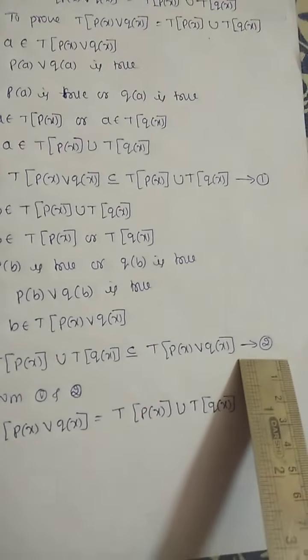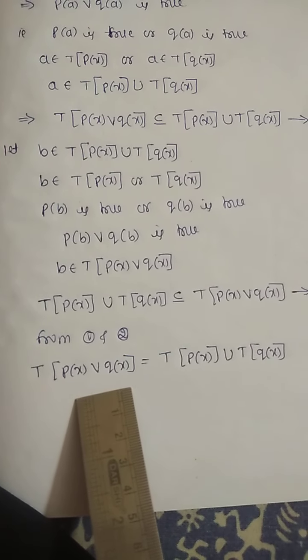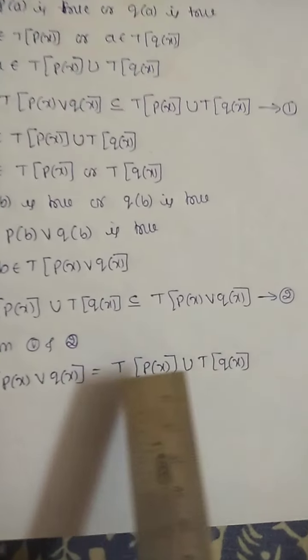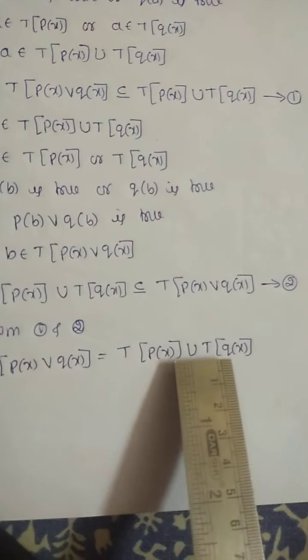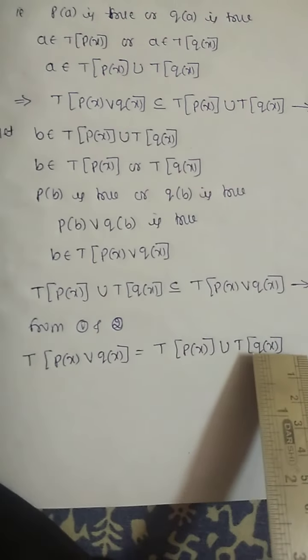Equation number 2. From equations 1 and 2 we have T of P of x or Q of x equals T of P of x union T of Q of x.